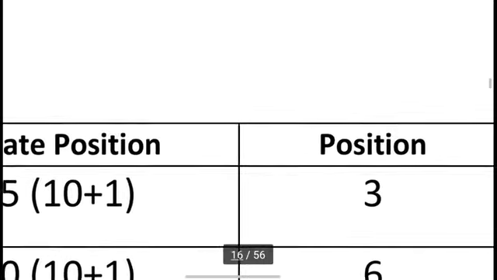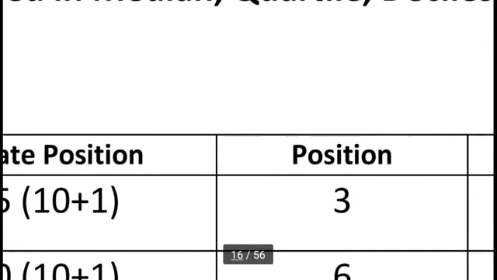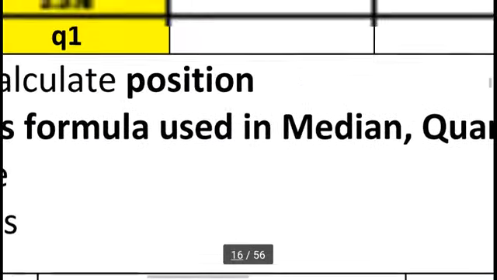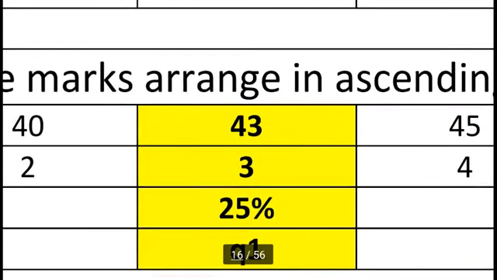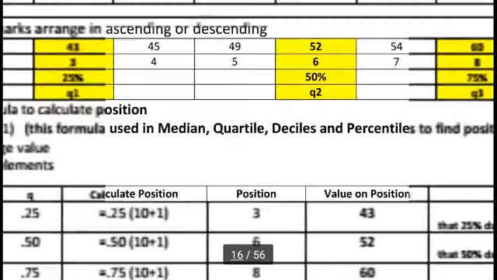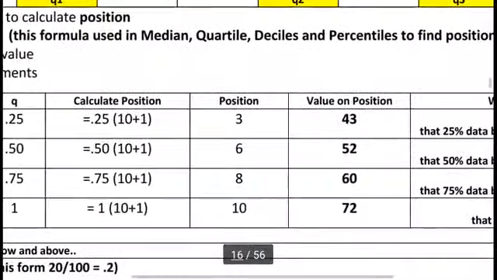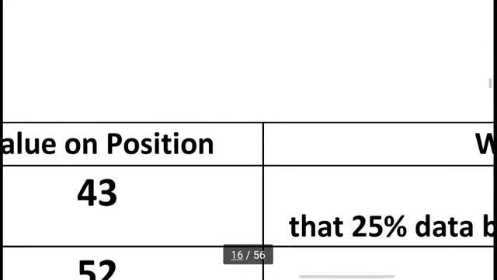This formula gives the position third. We have already found the position third. Now you can see in the third position the value is 43. So this is our answer: 43.